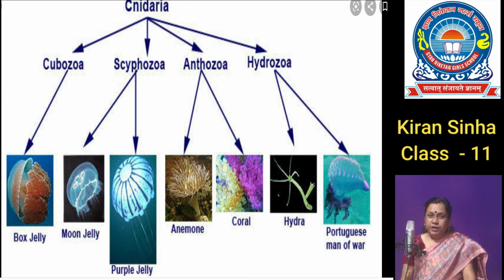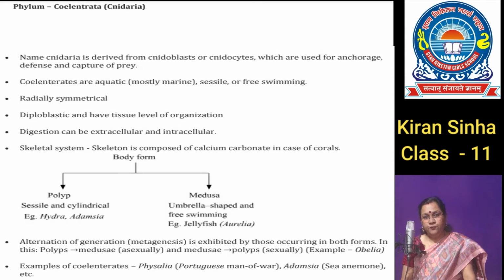The body of the animals is radially symmetrical. They are also sessile. Some forms are free swimming also. They show tissue level of organization and are diploblastic.